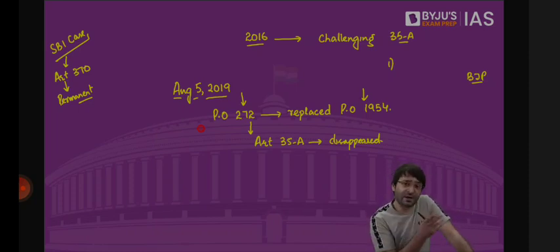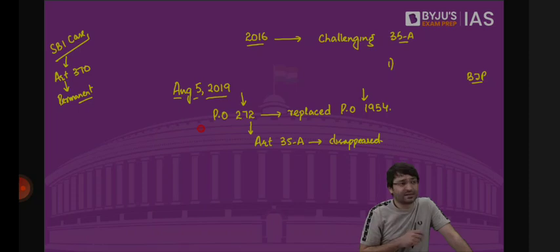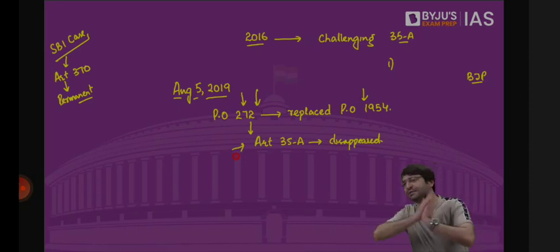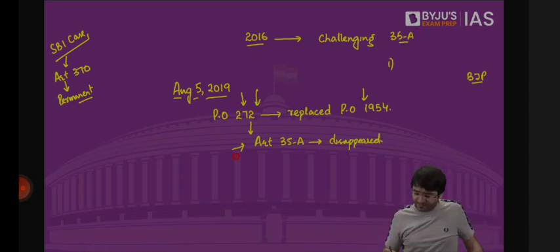But even then, there were articles which were not applicable, even on the morning of August 5, such as Article 3 was not applicable. Such as DPSPs were not applicable, fundamental duties were not applicable, but now the president is issuing an order. Entire Indian Constitution will apply to Jammu and Kashmir without any exception, because the exception was Article 35, capital A. This exception is also gone. That means every single provision of Indian Constitution is now applicable to Jammu and Kashmir. How? With the concurrence of the state government.